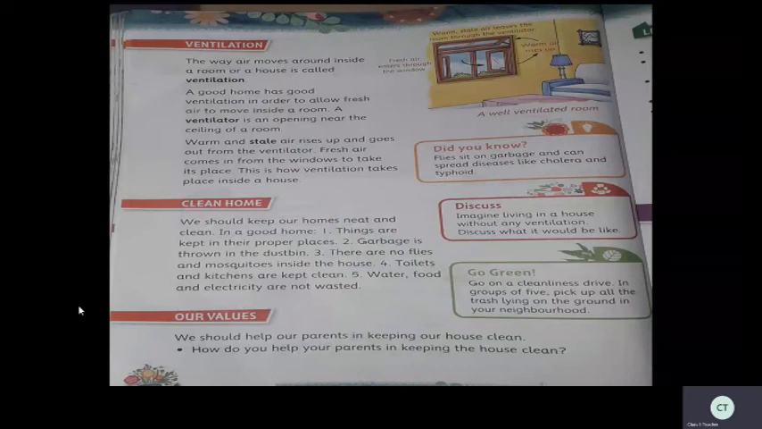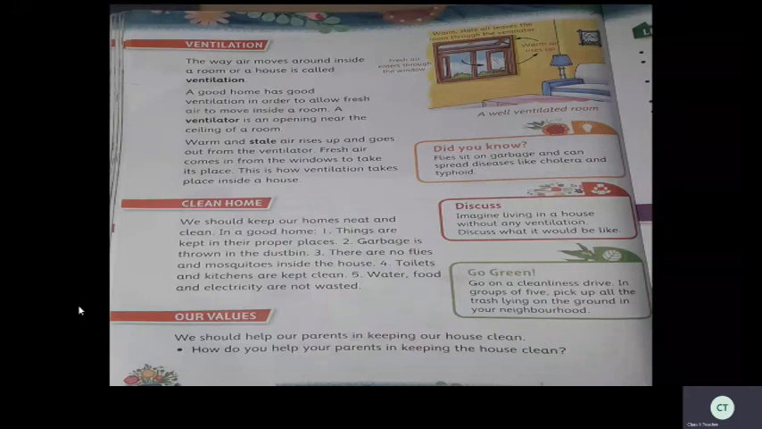We should help our parents in keeping our house clean. Okay, children. Though you are in second class, even then you can also help your parents to keep your house clean. Whatever you can, just arrange your bags, your books, and also you should not keep anything here and there. So you can arrange all these things in a proper place and help your parents to clean the house.